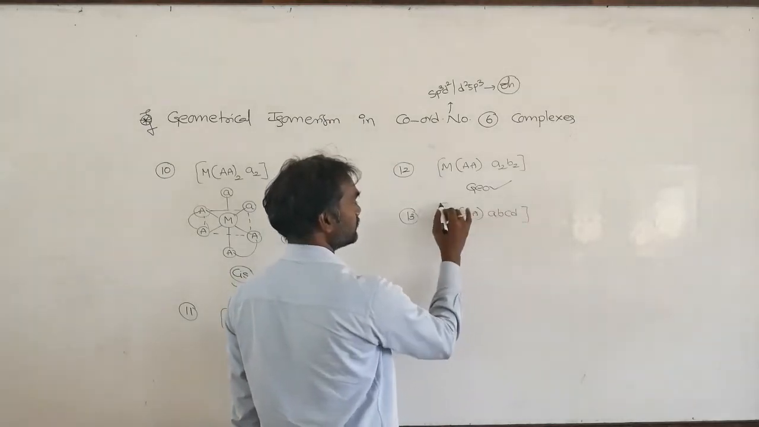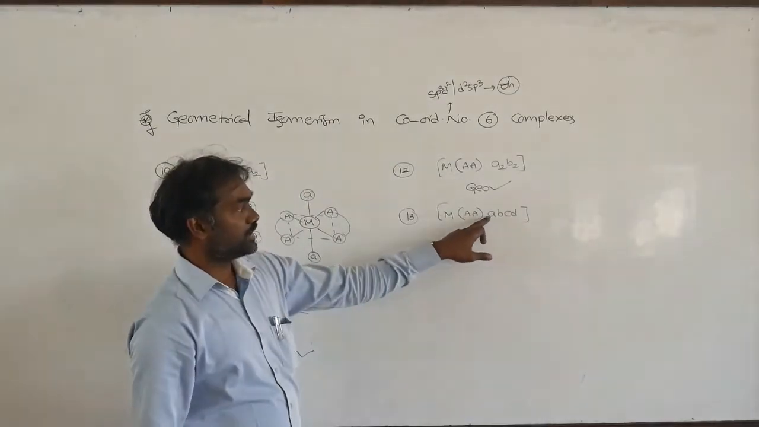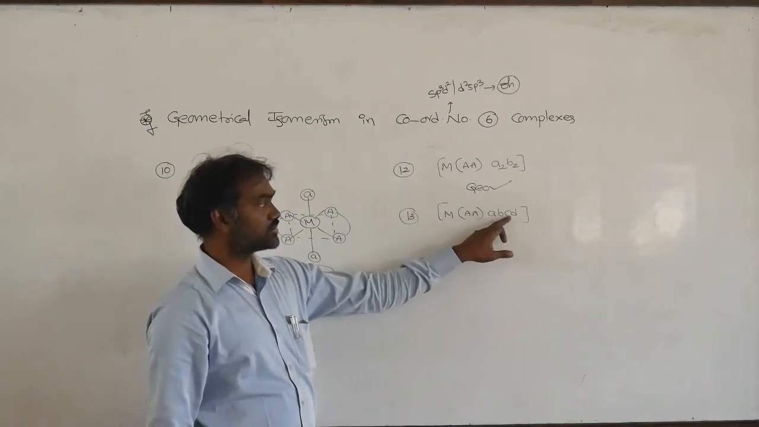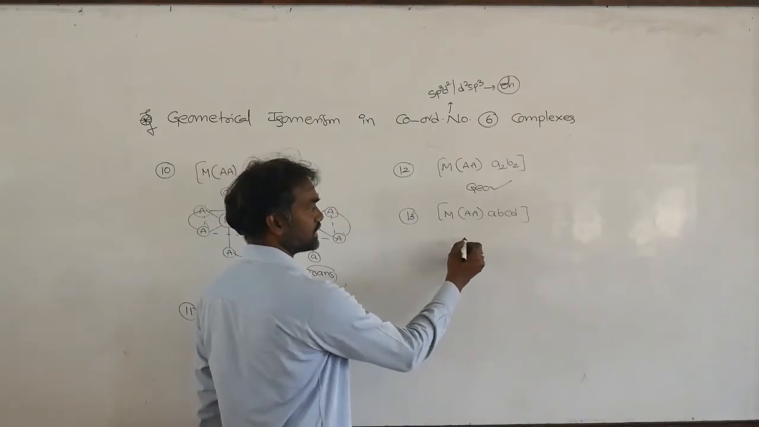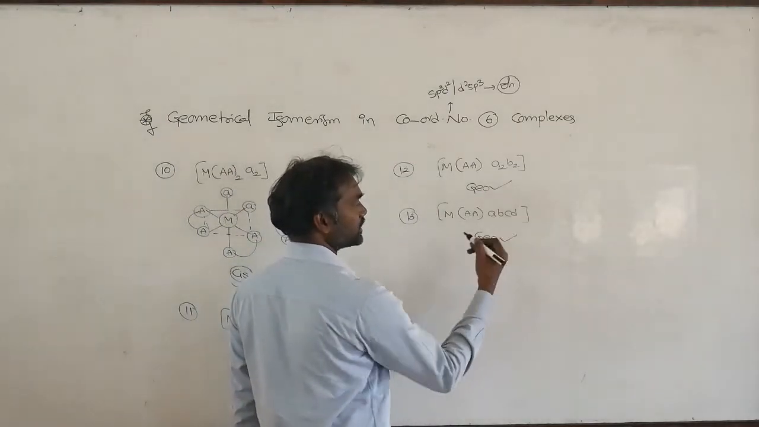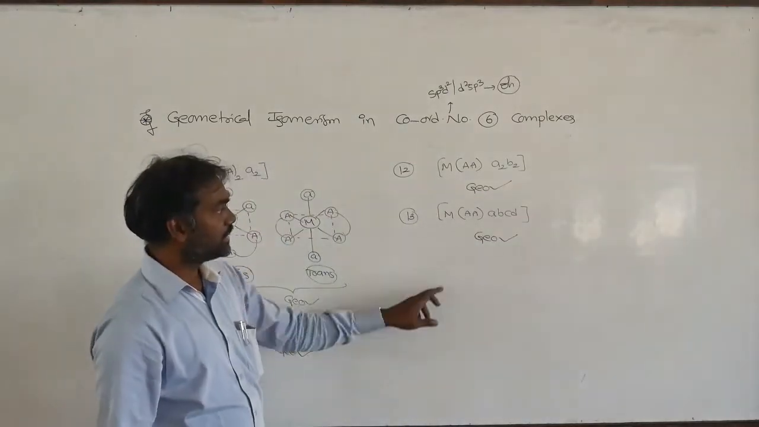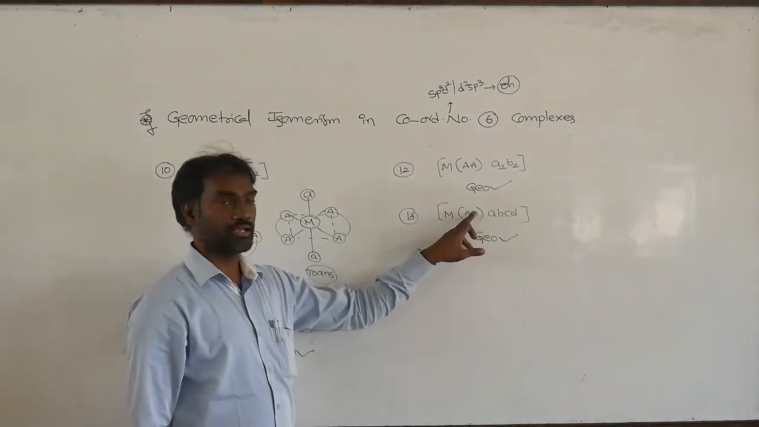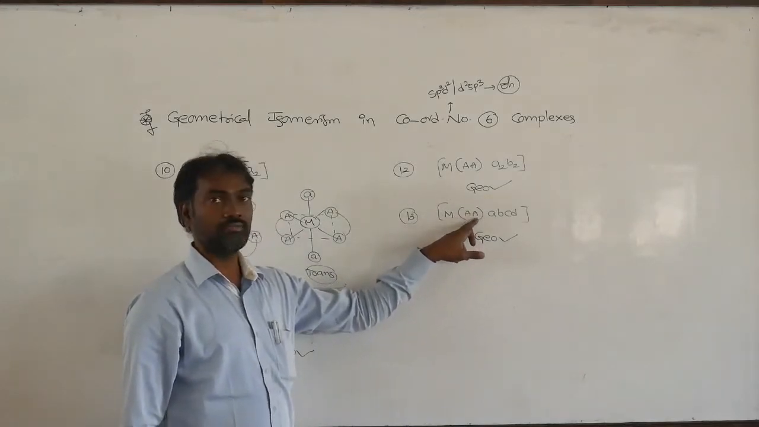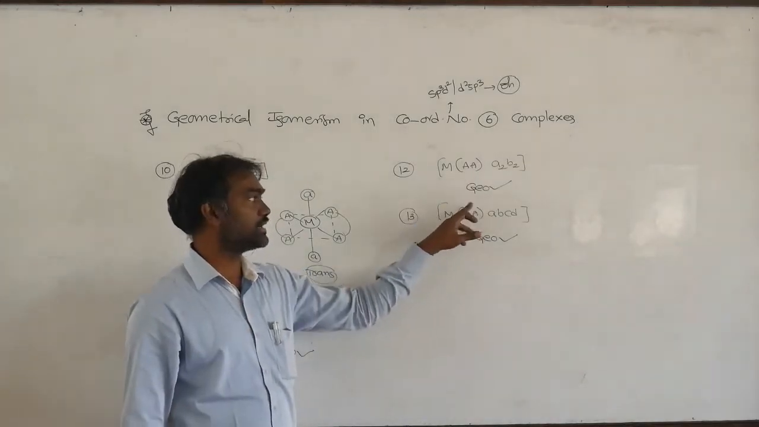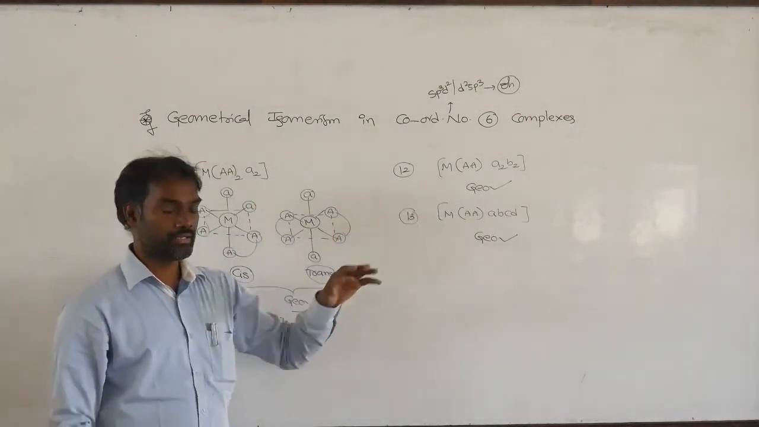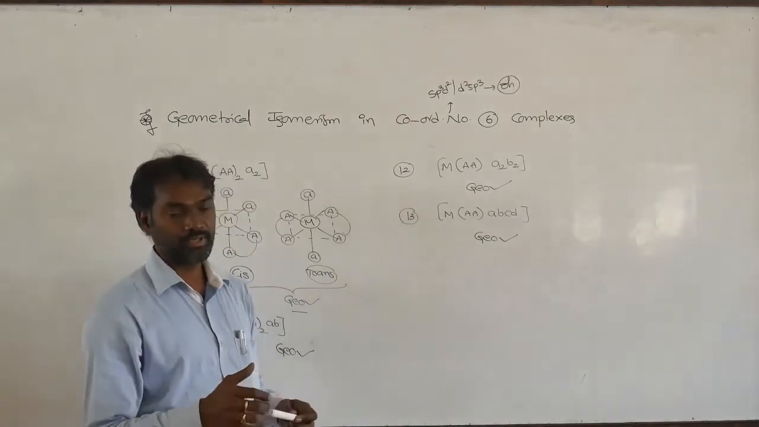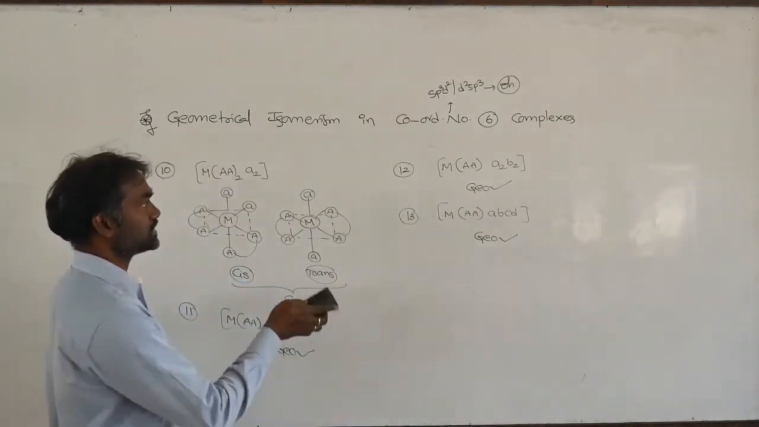Take A, B, C, D. One A is trans to B, A trans to C, A trans to D. Also you can write, so many possible structures are there. So that's why they are showing geometrical isomerism also. Instead of the AA ligand, you can put an AB bidentate also. Instead of AAs you can write AB, and they also show the same geometrical possible structures.